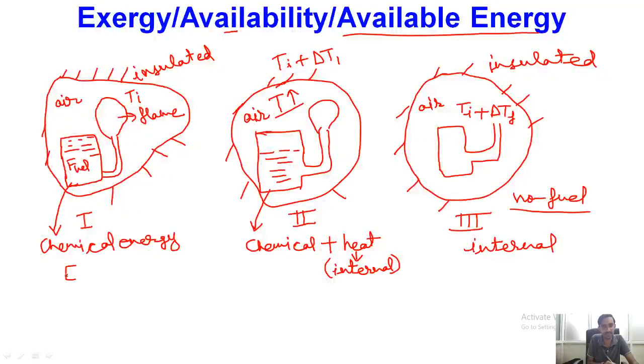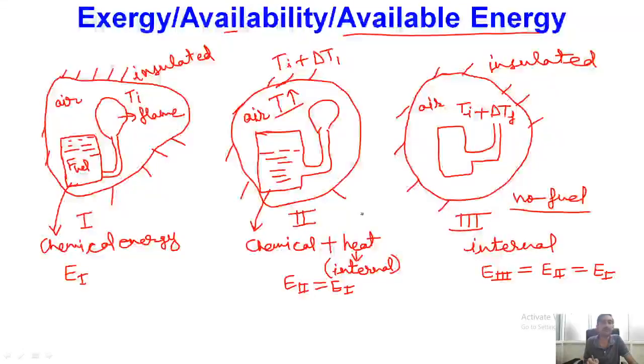So whatever energy we have at point number 1, we will have the same amount of energy at point number 2, and similarly at point number 3 we will have the total energy content of the system exactly the same. Okay. However, if you try to see, now the form of energy is entirely different. So over here you can see that we have three different conditions of the system, and at these three different conditions we have the same amount of energy available.